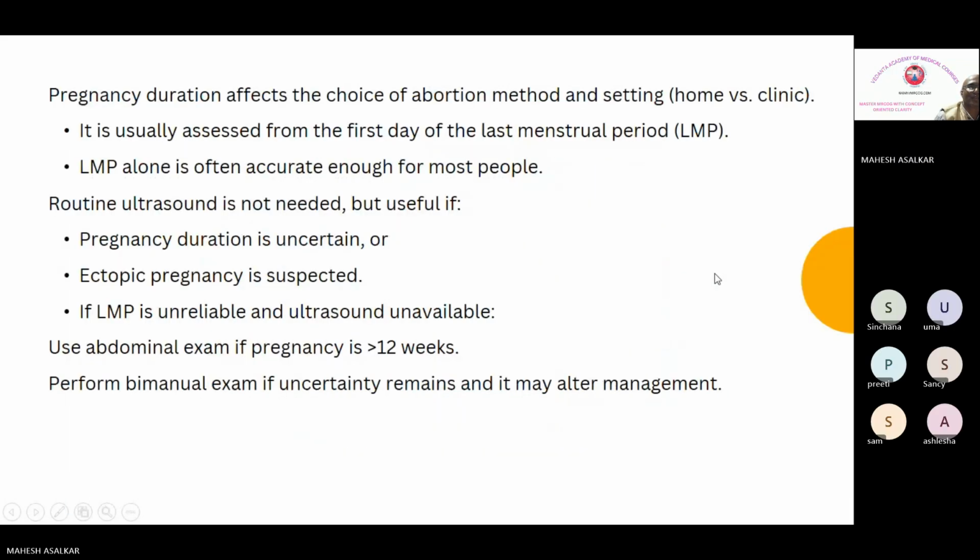Okay. So pregnancy duration affects the choice of abortion method and setting, whether it is done at home or in a clinic. It is usually assessed from the first day of the last menstrual period. LMP alone is often accurate enough for most people, and routine ultrasound is not needed but useful if the pregnancy duration is uncertain. Ectopic pregnancy is suspected if LMP is unreliable and ultrasound is unavailable. Use abdominal exam if pregnancy is more than 12 weeks, and perform bimanual examination if uncertainty remains and it may alter management. So routine ultrasound is not indicated. So there are indications for the ultrasound.